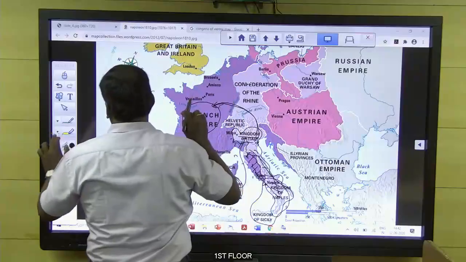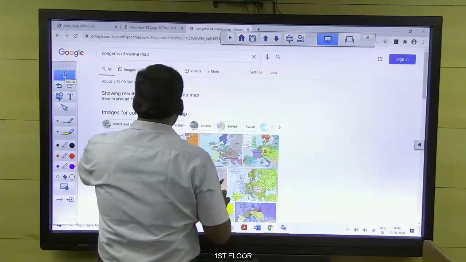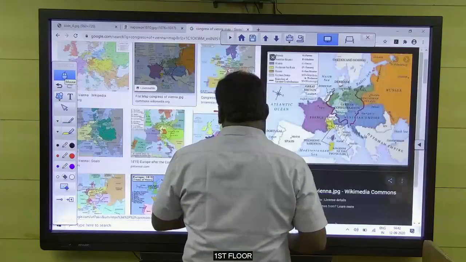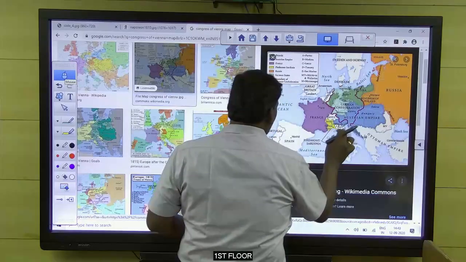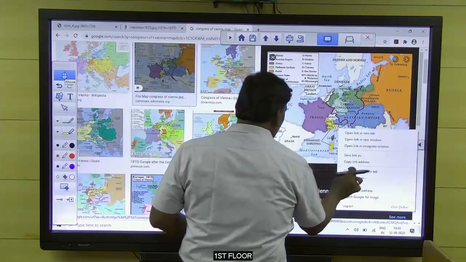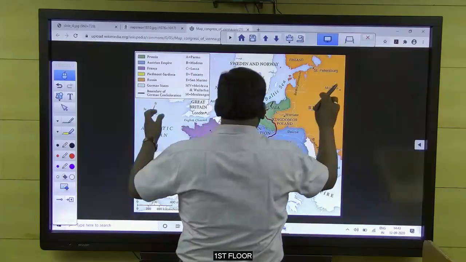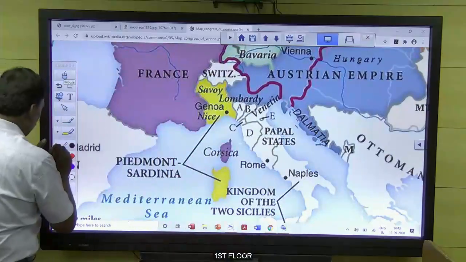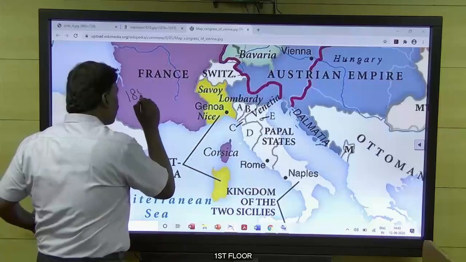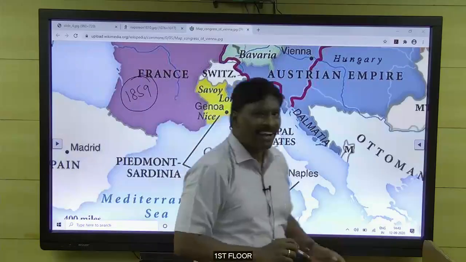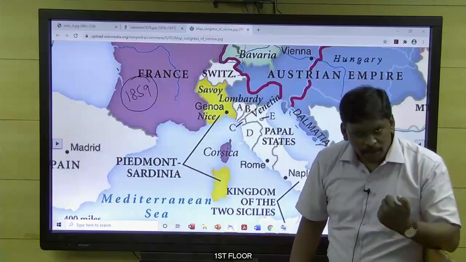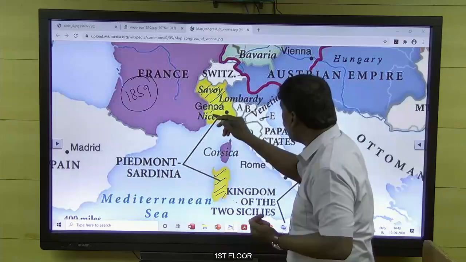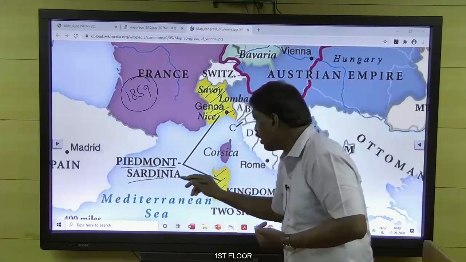Okay, these are the Italian states, which is in the Congress of Vienna map. 1859. Cavour, I told you, was appointed as Prime Minister of the state of Sardinia, and this is also Sardinia, but they called it Piedmont and Sardinia.